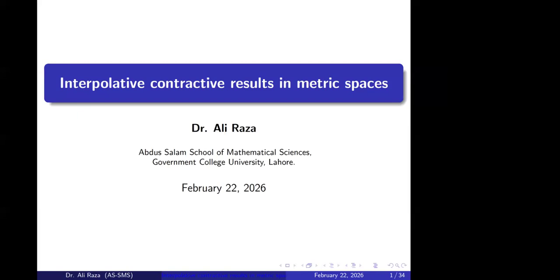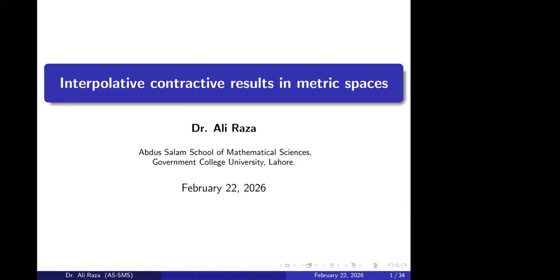So after the Banach fixed point theorem, there are many extensions of such results. Many authors extended it for different types of contraction, and they also extended it in the shape of different distance structures. The basic work which I will present here is related to interpolative contractive mappings. Kannan was the first who presented the idea of interpolative Kannan type contractions, and he proved the fixed point results for them.